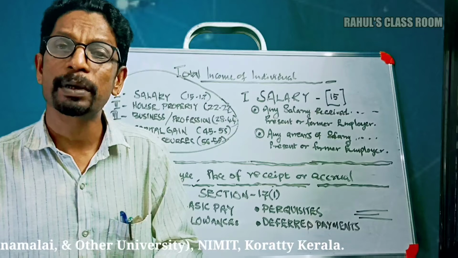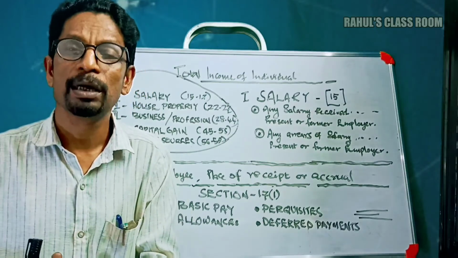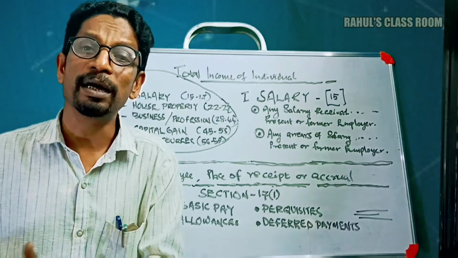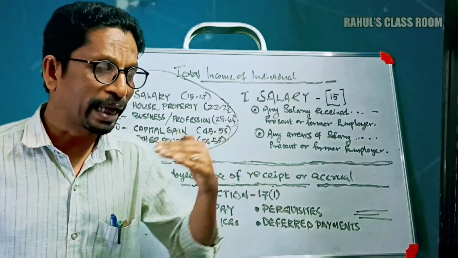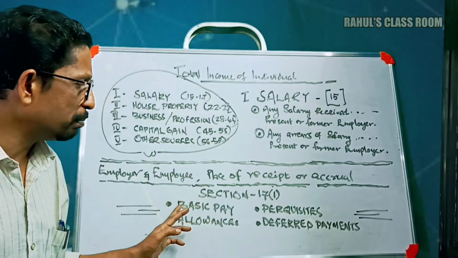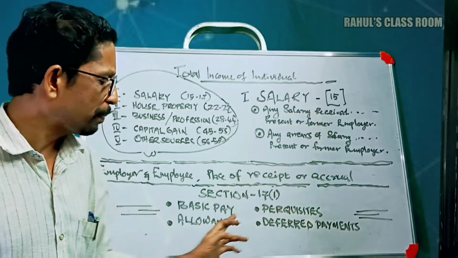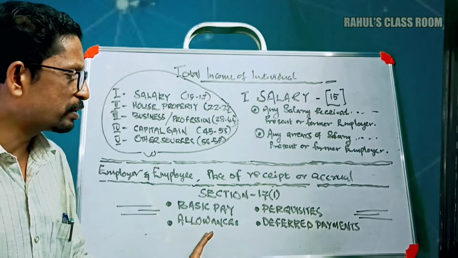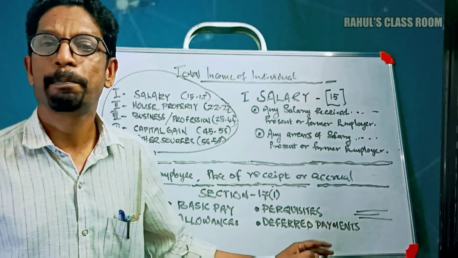So deferred payment എന്ന് പറഞ്ഞു കഴിഞ്ഞാൽ സർവീസ് പീരീഡ് ശേഷം അല്ലെങ്കിൽ കുറച്ചു കാലങ്ങൾക്ക് ശേഷം കൊടുക്കുന്ന റിട്ടേൺസിനെയാണ് ഡിഫേർഡ് പേയ്മെന്റ് എന്ന് പറയുന്നത്. So again, for taxation purposes, the term salary means the sum of these four elements: basic pay, allowances, perquisite, and deferred payment.